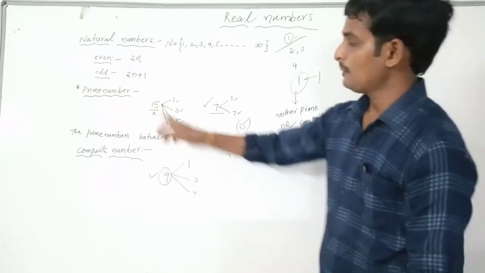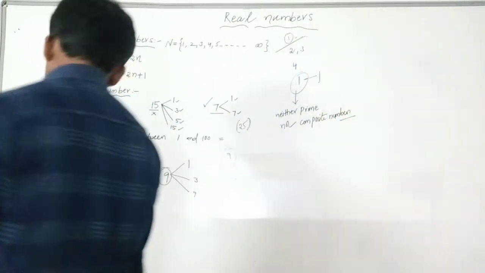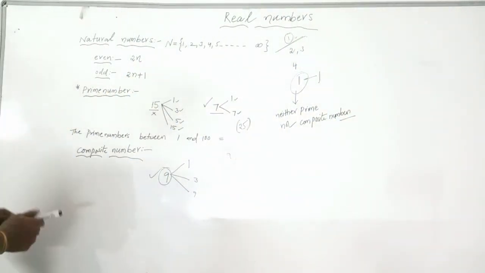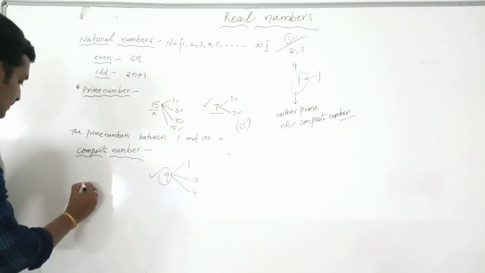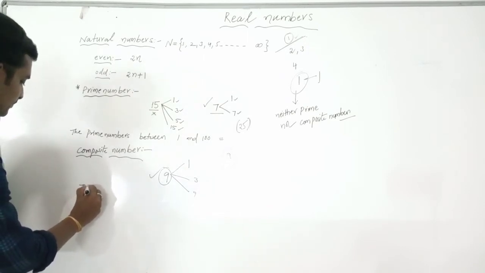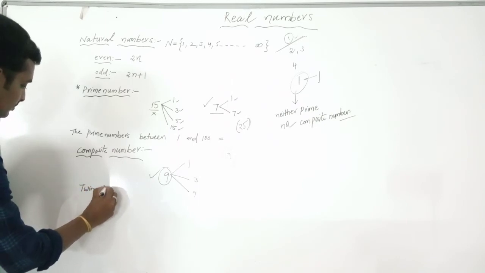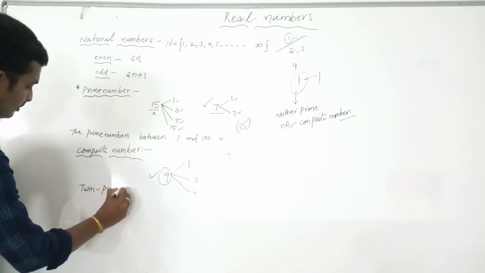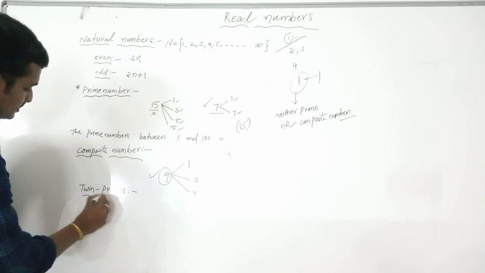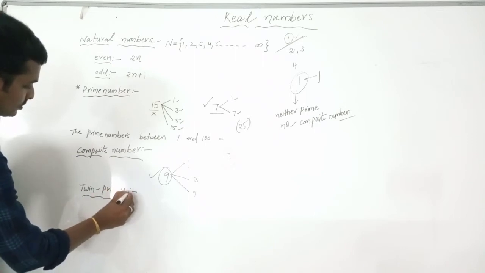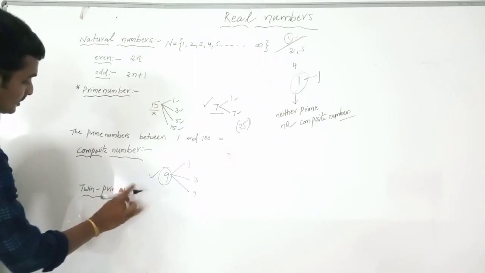Okay, so prime numbers are completed, composite numbers are completed. From the prime numbers we have a concept, that is twin primes. So I will ask one question to you, that is from 6th class. The question is,